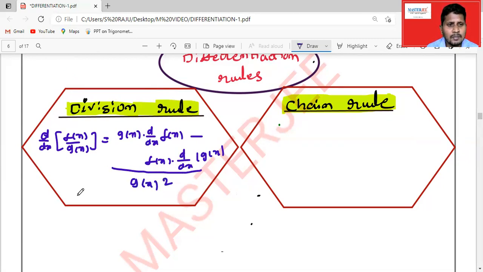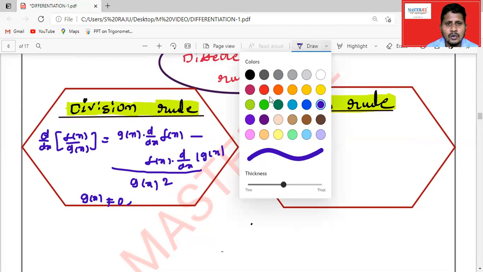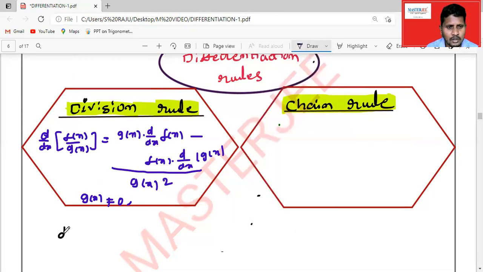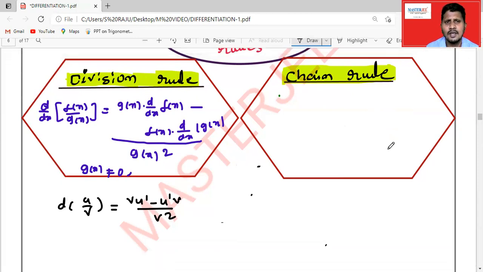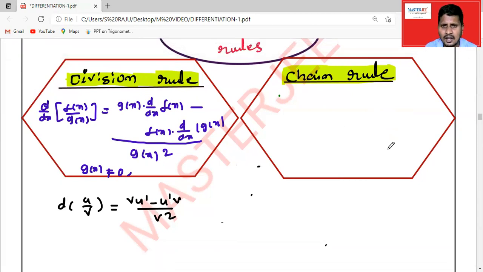Here you have to remember that g of x should not equal 0. Simply remember the formula for the quotient rule: the derivative of u by v is equal to v u dash minus u dash v by v square.